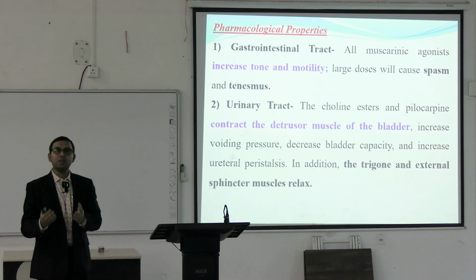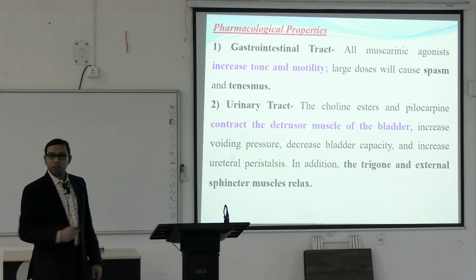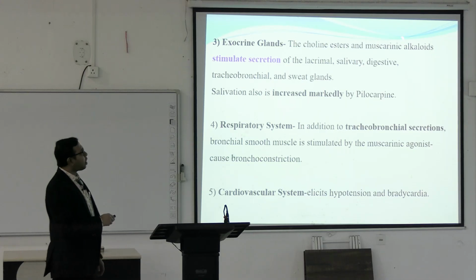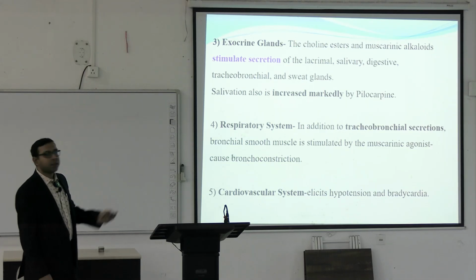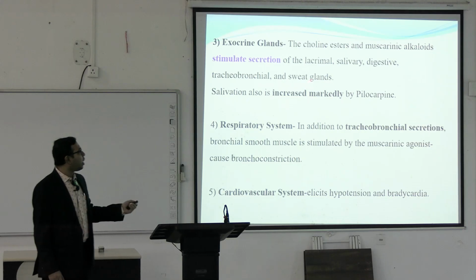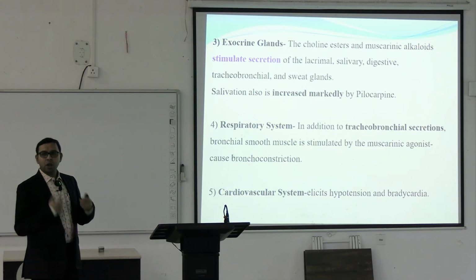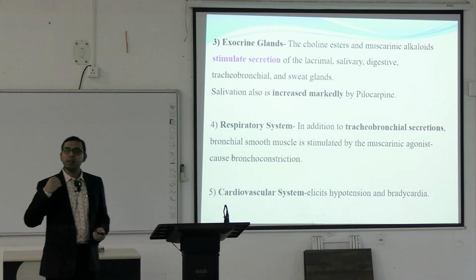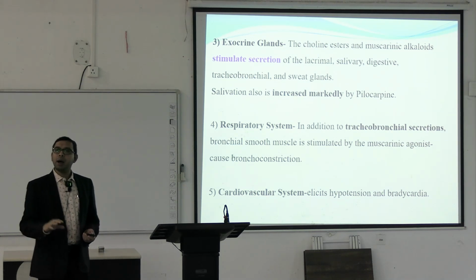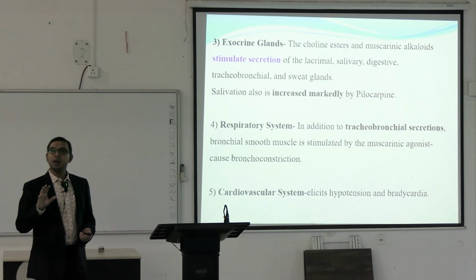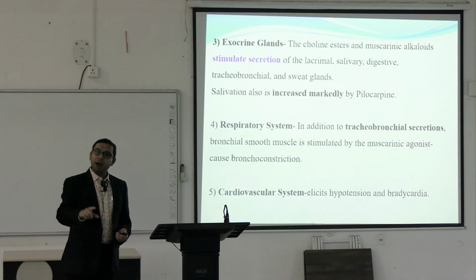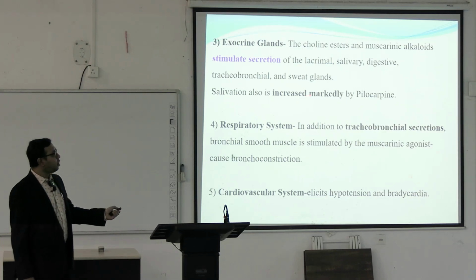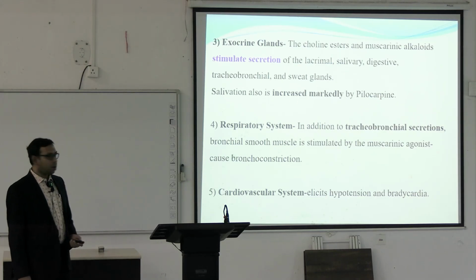So cholinomimetic drugs, all this causes contraction of the detrusor muscles of the bladder. Okay. In the exocrine glands, the choline esters and muscarinic alkaloids stimulate the secretion of the different types of glands: lacrimal gland, salivary gland, different digestive glands, tracheobronchial tree, sweat glands, etc. So all these glands cause increased secretion. Of this, again remember, the sweat gland is mainly innervated by the sympathetic nerves, but here the neurotransmitter is acetylcholine. Okay. Salivation also is increased markedly by pilocarpine.